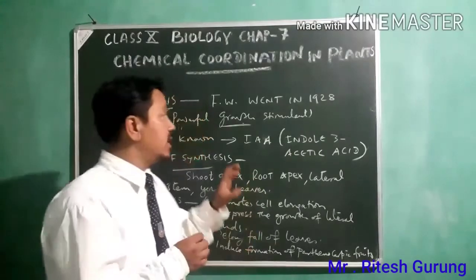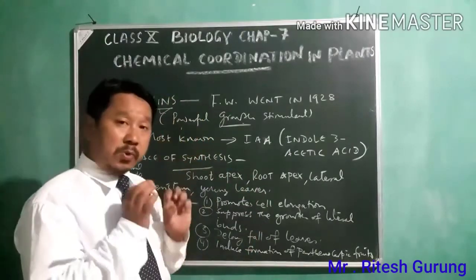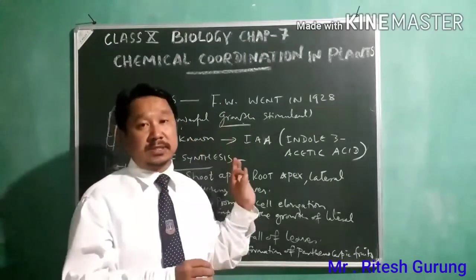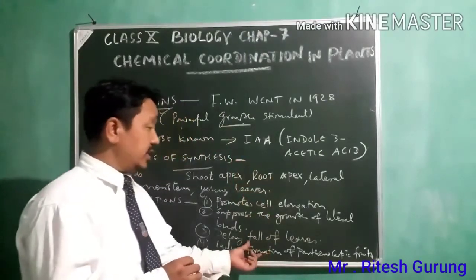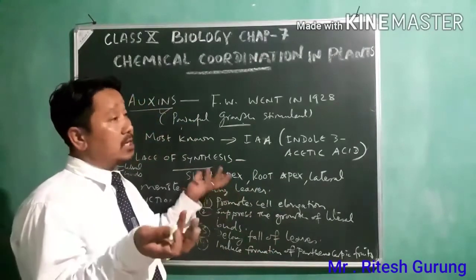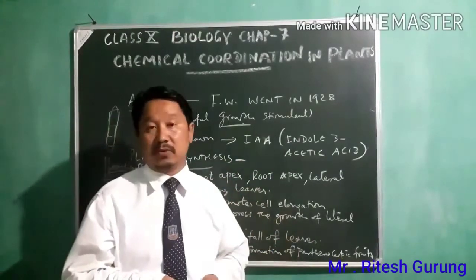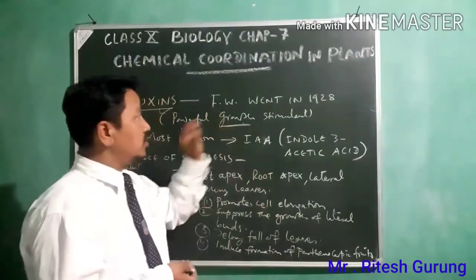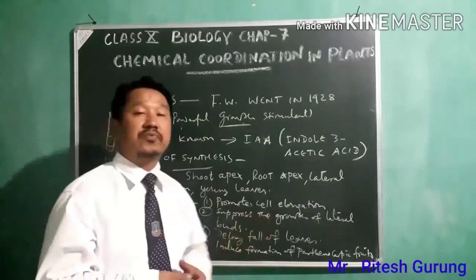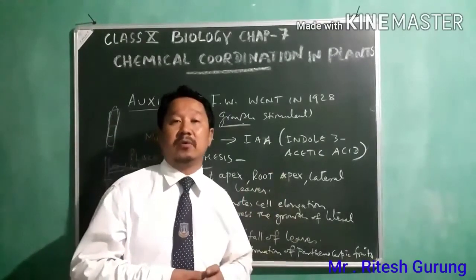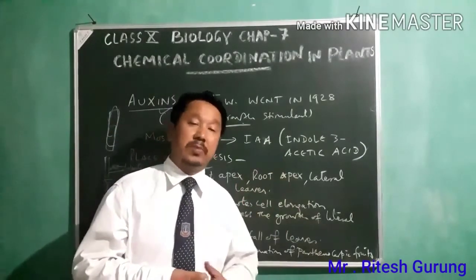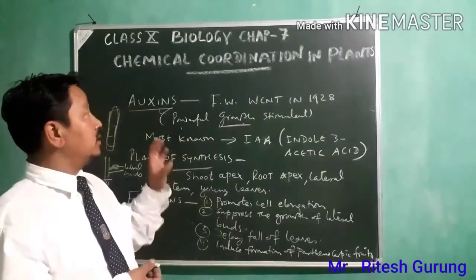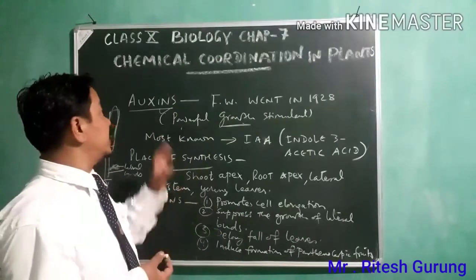So that's the reason why it is one of the very, very important hormones and also known as the powerful growth stimulant. Especially in parthenocarpic fruits, they need no fertilization, no need to go through the process of fertilization. Under the influence of this auxin itself, the fruits can be formed in fruits like the apple and bananas. All right, so there you can see the very important role being played by auxin.